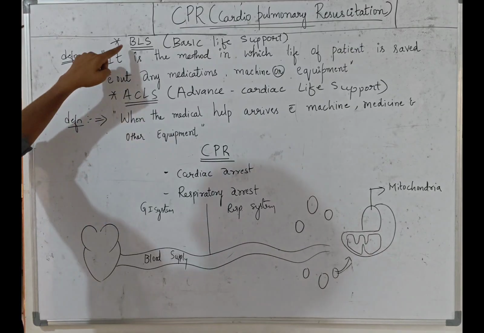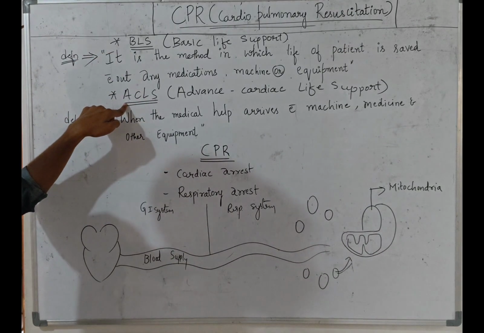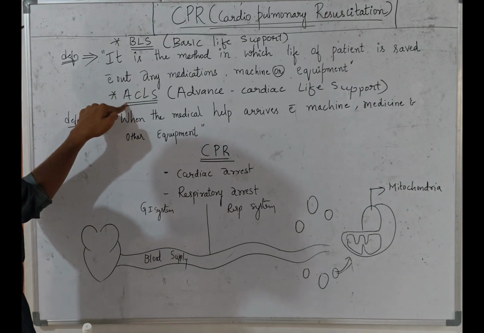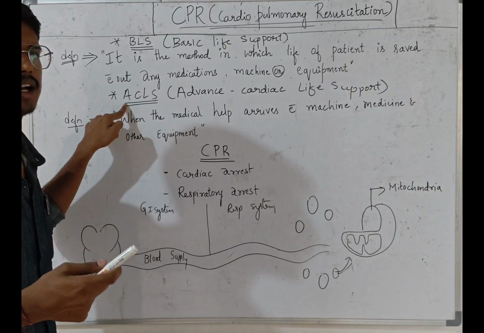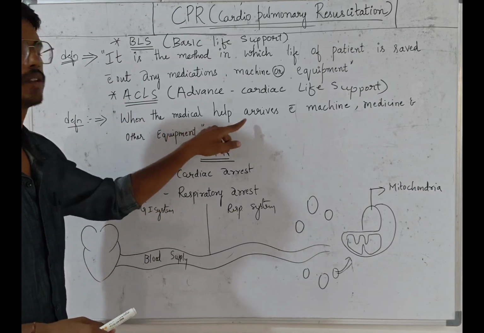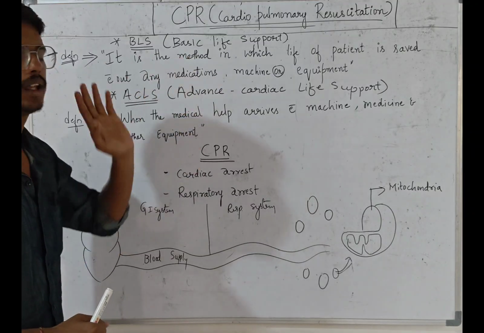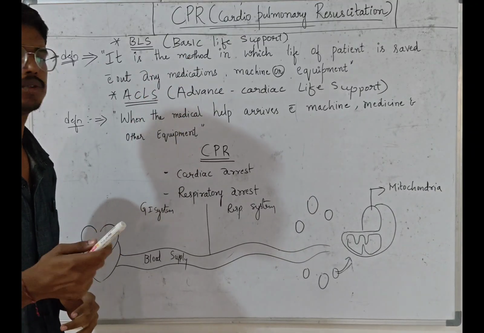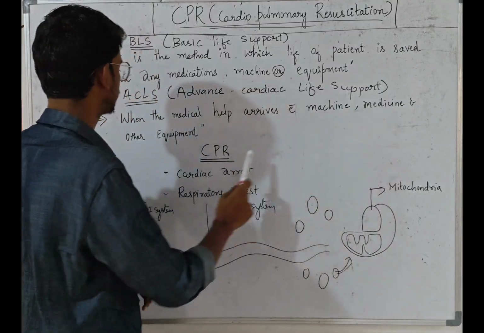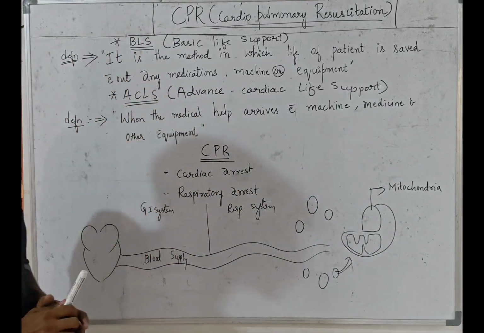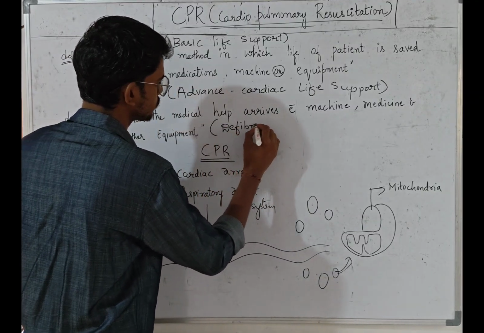And the difference between the BLS and the ACLS is that in the ACLS, along with the CPR, we are going to use some instrument like a defibrillator. You heard about that, to restore the heart rate. So here medical help is going to arrive in the advanced cardiac life support. Understood the difference? In BLS there is no equipment and no medications, but in this ACLS, we are going to use machines, medicine or other equipment. Most probably, we are using a defibrillator here.